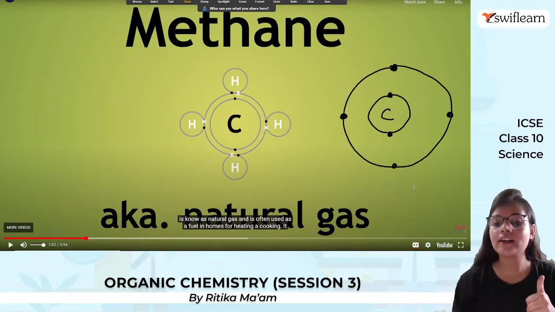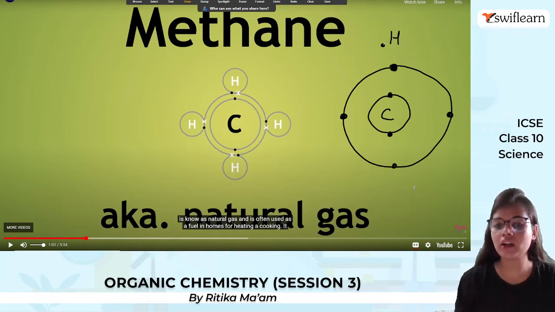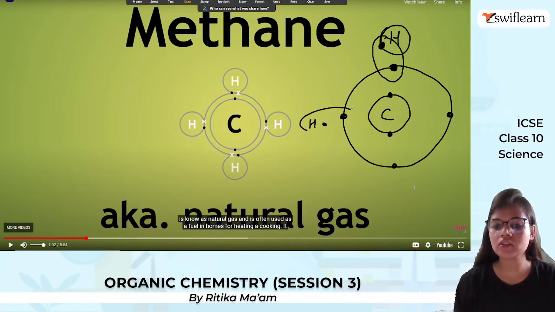Why? Because it has 4 electrons. Since it requires 8 electrons to get stable, what will it do? Hydrogen has 1 electron in its shell, and hydrogen requires 2, right? So what will they both be doing? They will be sharing their 1 electrons. Similarly, it will be happening with the other hydrogens.